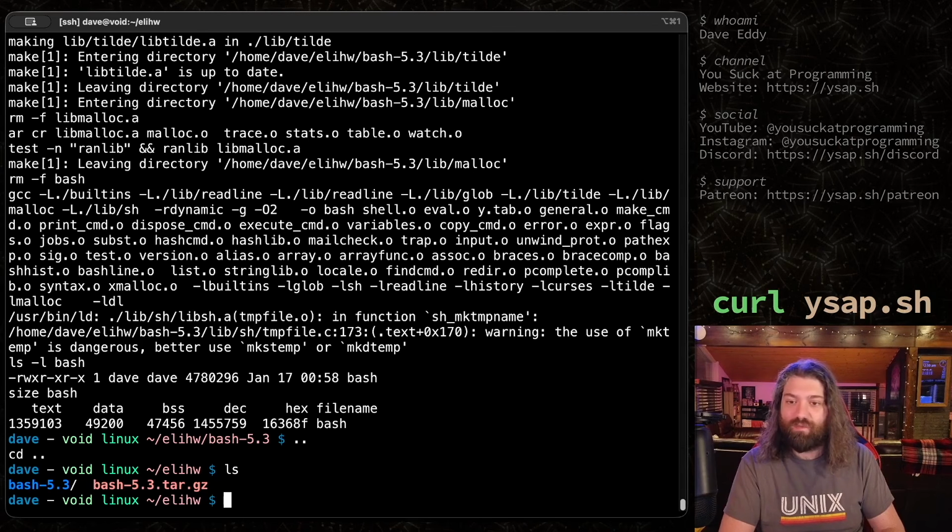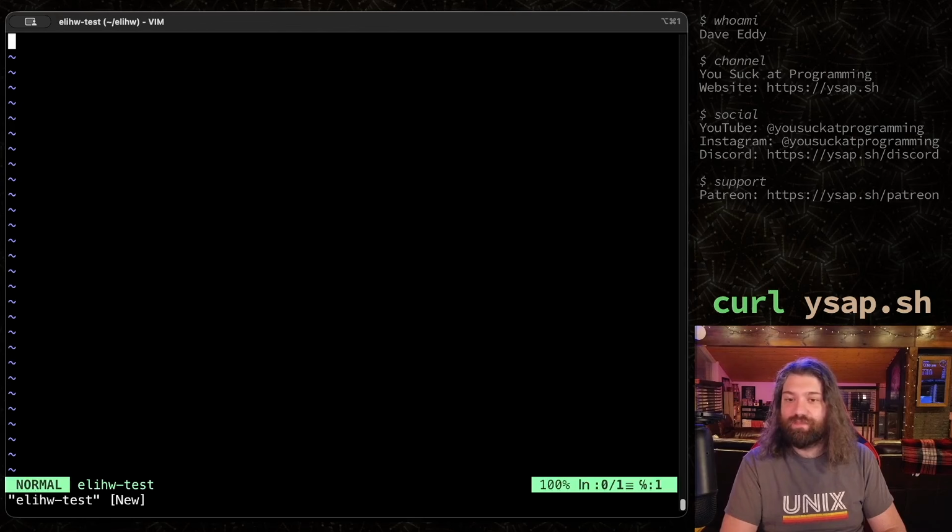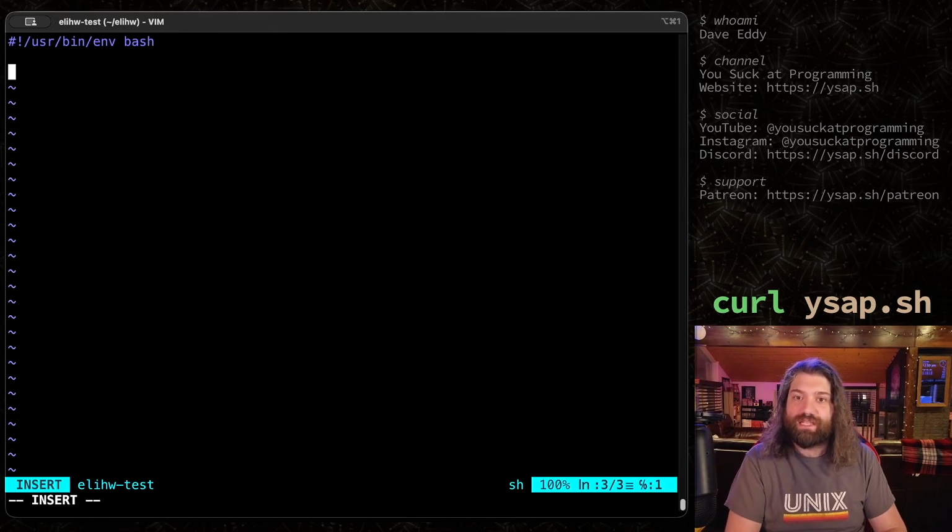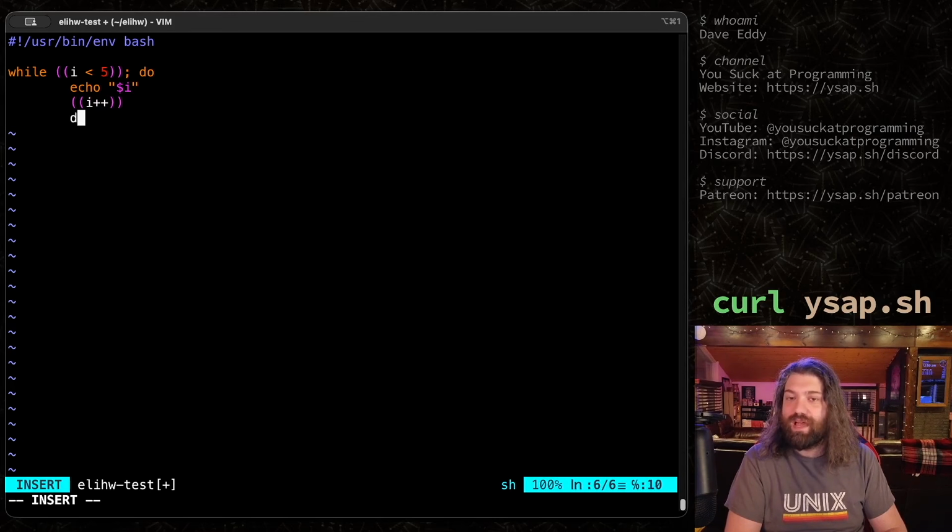We are in the while backwards directory. I don't know what else to call it. Let's go ahead and make a script here, okay? Let's do ELIHW test. So we'll make a script to actually test this syntax and make sure that it works how we expect it. So if this works, we should be able to say something, let's say, while I is less than 5, do echo $I, and then I++, and then done.